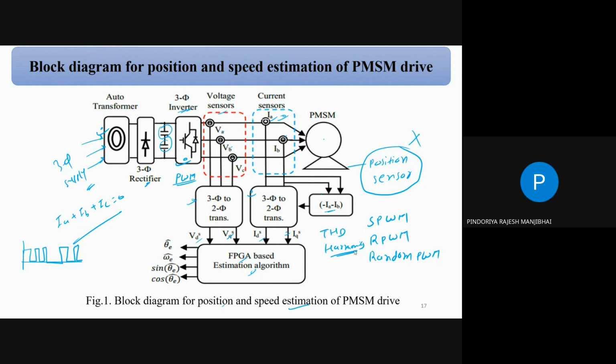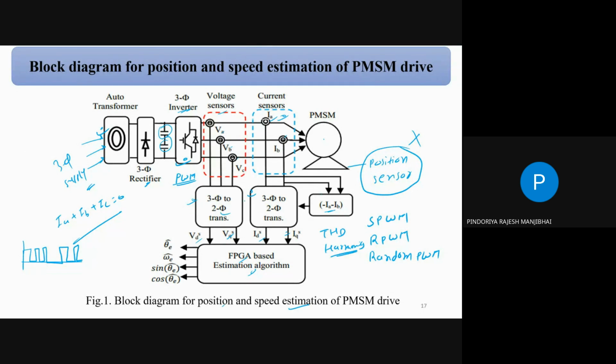Okay. So what I can do for you, I will share one research paper that I referred to in my PhD, on how we can select the PWM technique, because I used the random PWM technique. I told you I used random PWM.